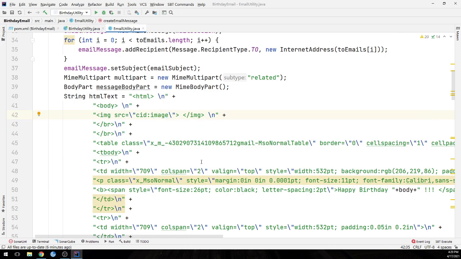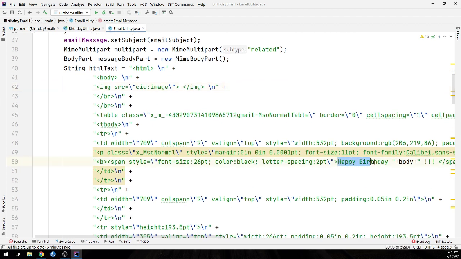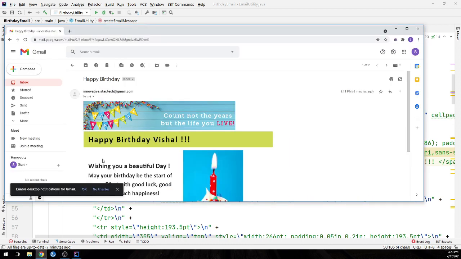Then we have added happy birthday plus body, where body is the name we get from the function. So happy birthday Aniket. If you see here, happy birthday Vishal, happy birthday Aniket.